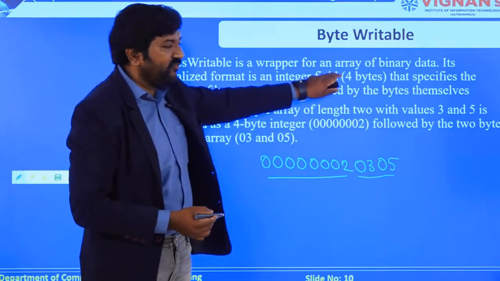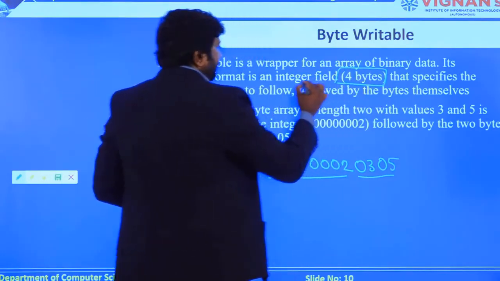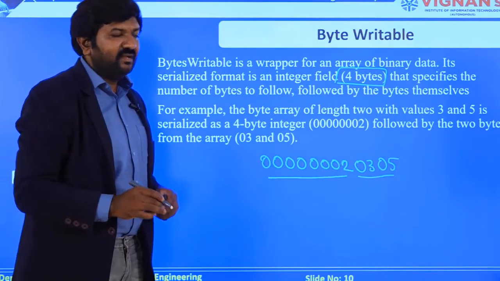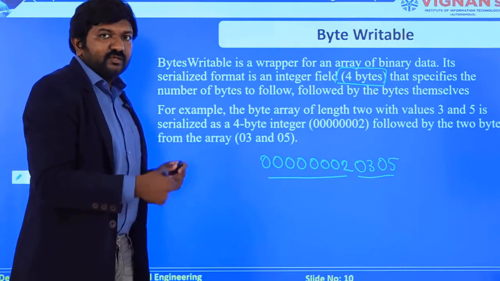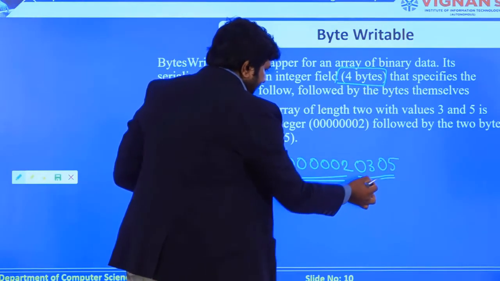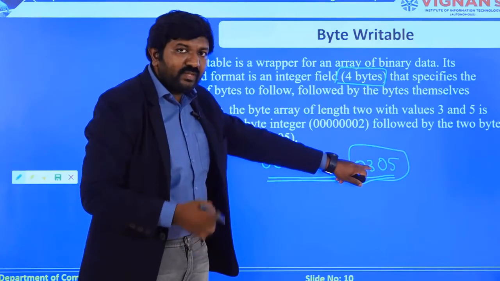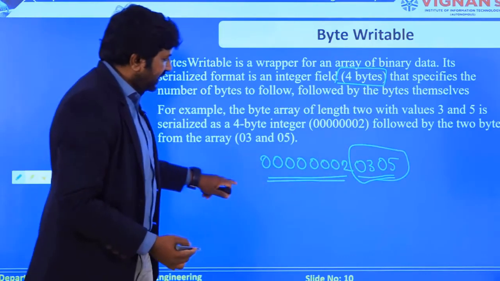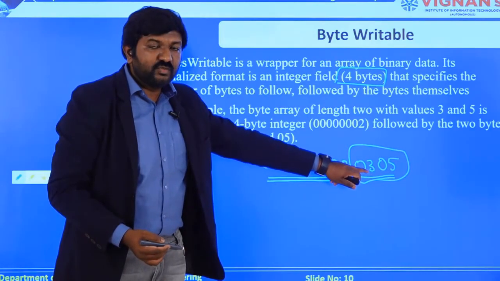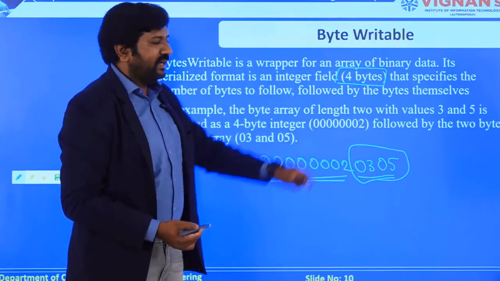So you have an array of binary data, but the size is of 4 bytes. This you must understand. So 4 bytes of data is allocated to store the things. So for example, if I allocate 2 for this, I have allocated the remaining 2 for this, which means this 3 when you convert that into a byte form, then again falls in the same structure. So this is how you are going to represent the byte form of data with byte writables.